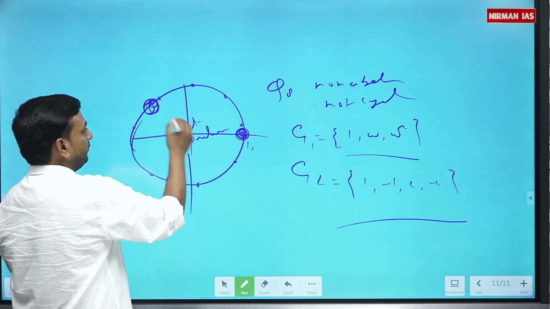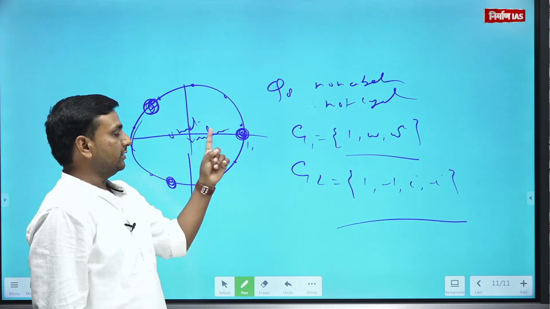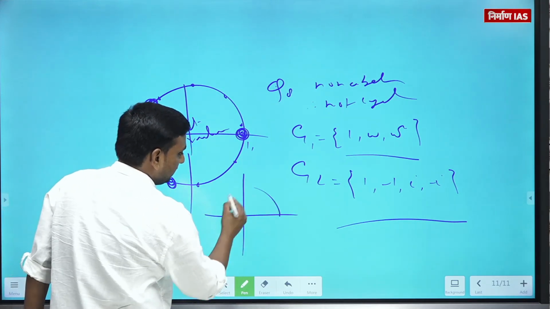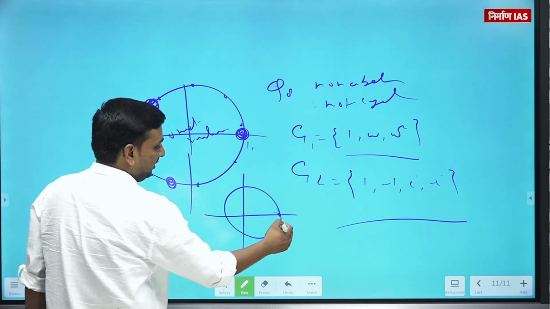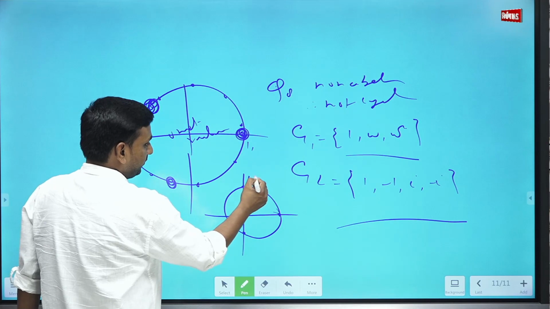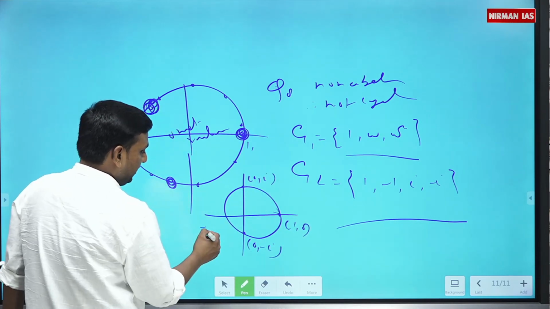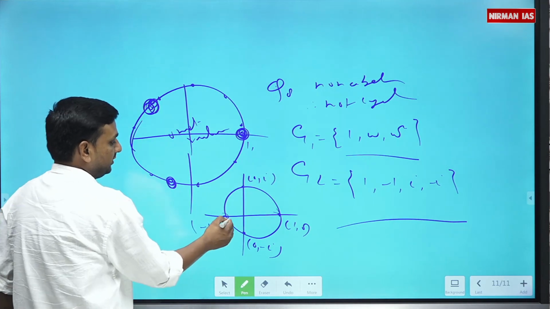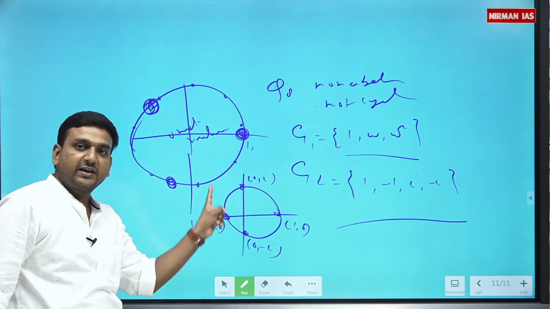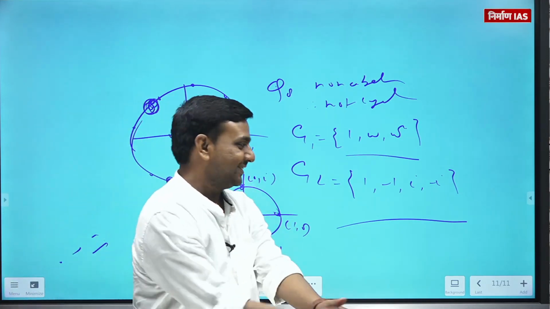So cube roots of unity are represented like this. Similarly, where will the fourth roots of unity go? On the unit radius circle. This is 1, 0, then 0, iota, 0 comma minus iota, minus 1 comma 0. These are the fourth roots of unity. It is visible from the shape itself that it is cyclic. This is the beauty of algebra. Okay.